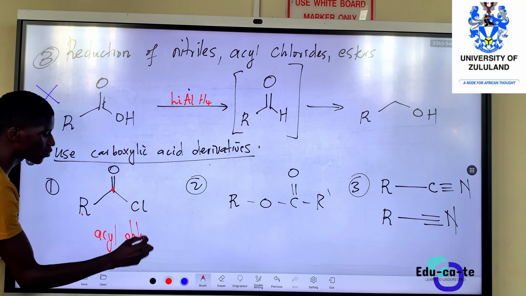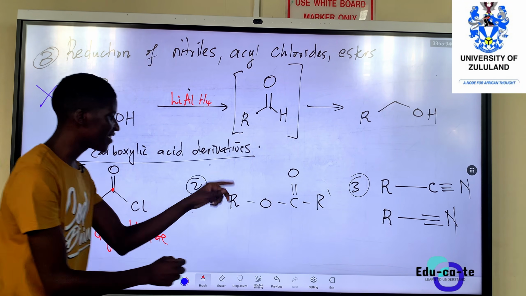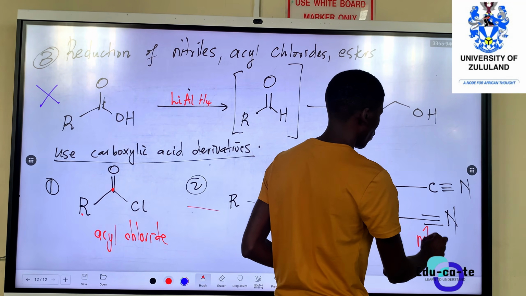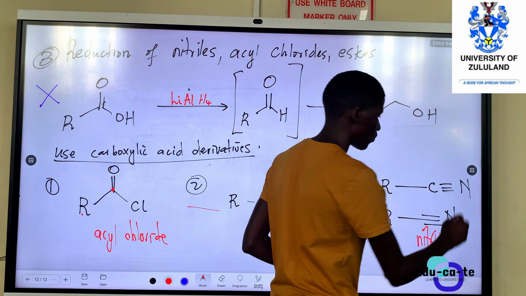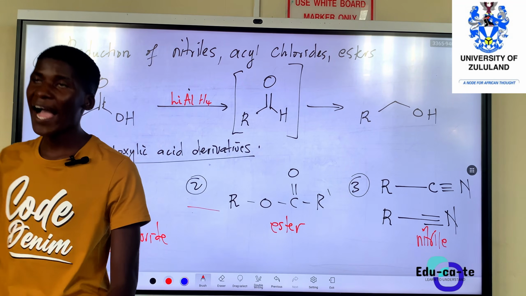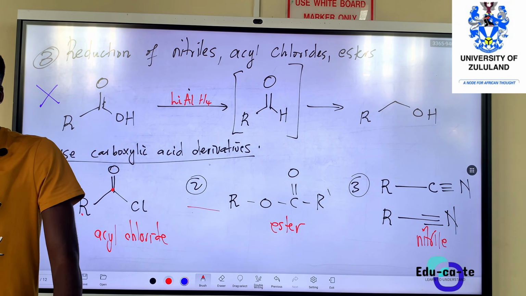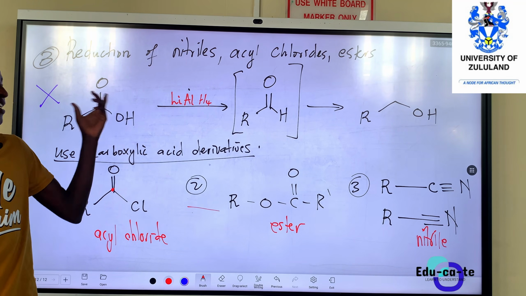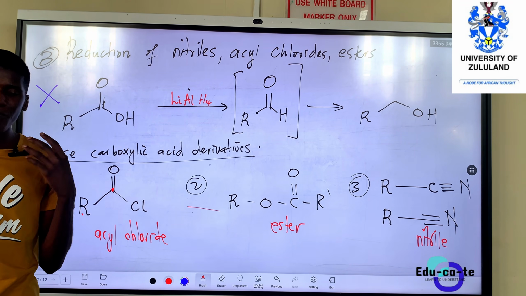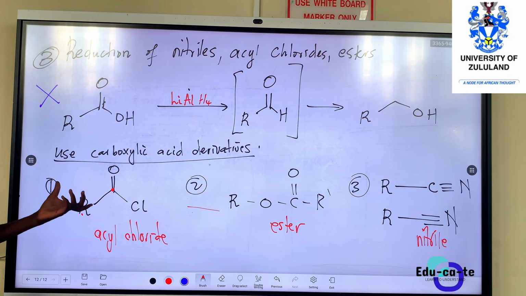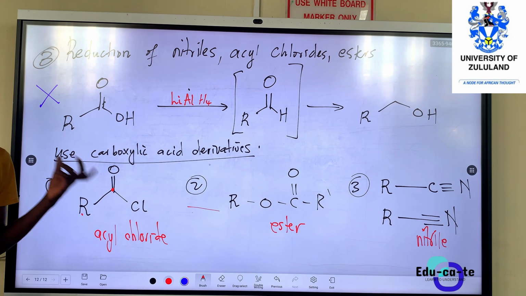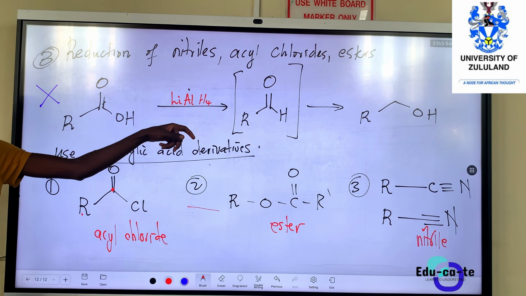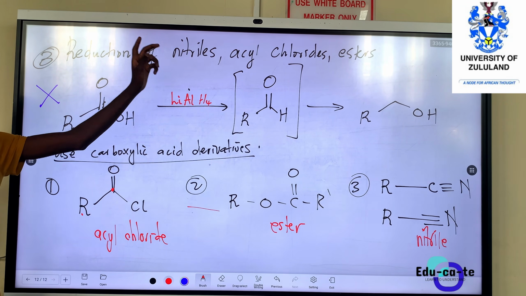This is acyl chloride. This is an ester. This is a nitrile group. All of these are carboxylic acid derivatives. And what makes them more usable than a carboxylic acid itself? They are easy to reduce. We don't need to use strong reducing agents such as lithium aluminium hydride.